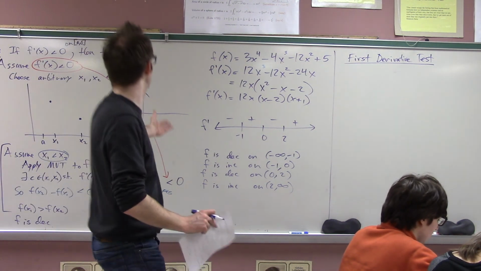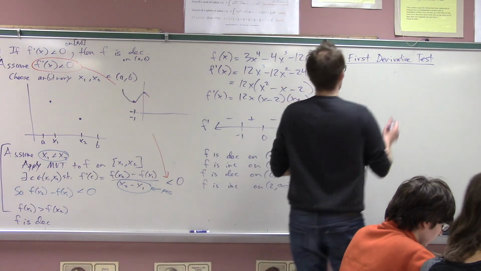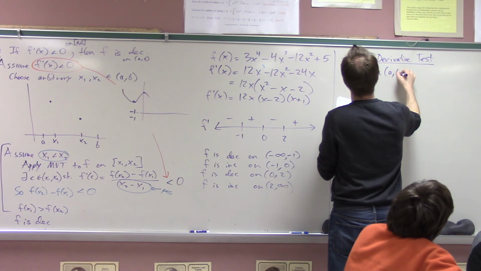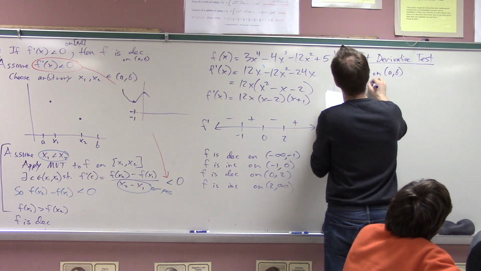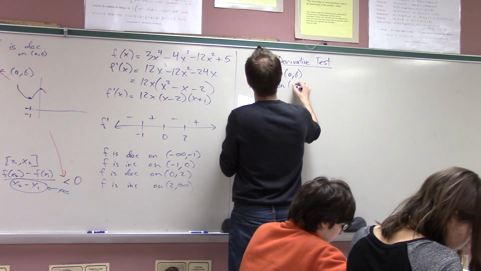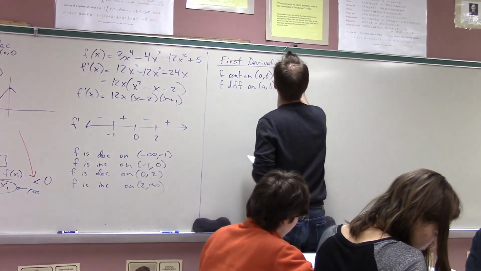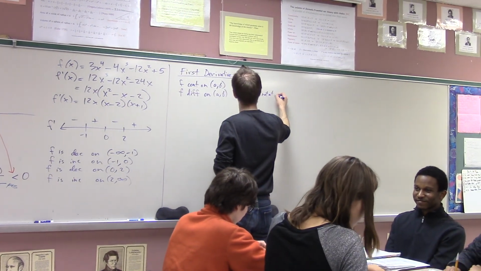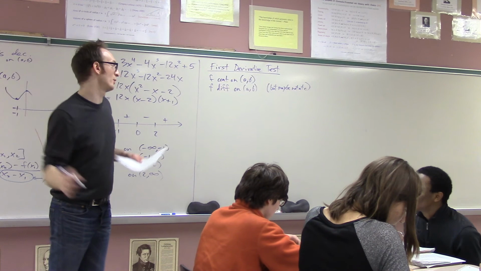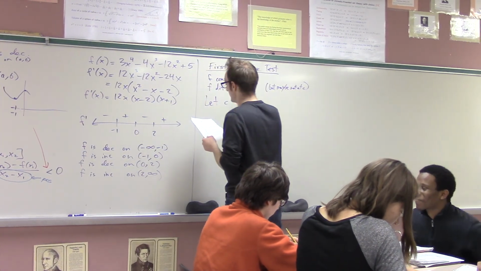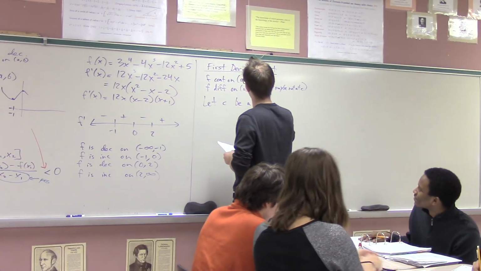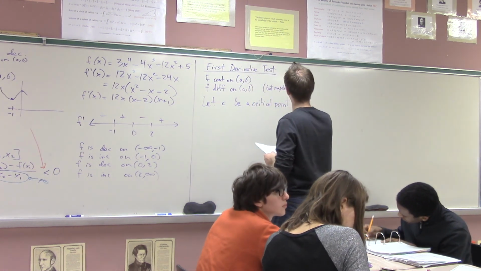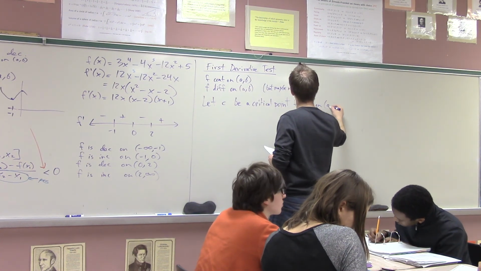It just says the same thing that we were just talking about over here. So probably have to add some things: f is continuous on some interval AB. f is differentiable on AB, but maybe not at C. What's C? C is some critical point. So let C be a critical point or critical value for the function f on the interval AB.